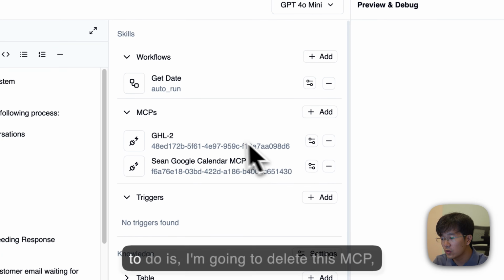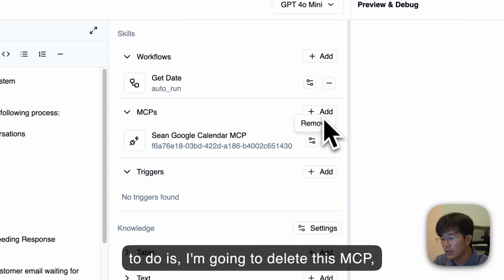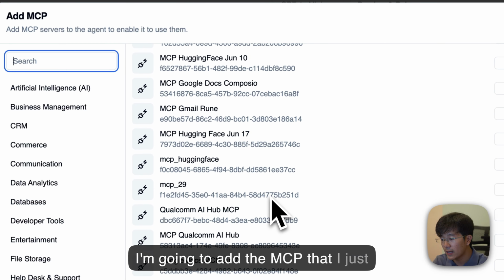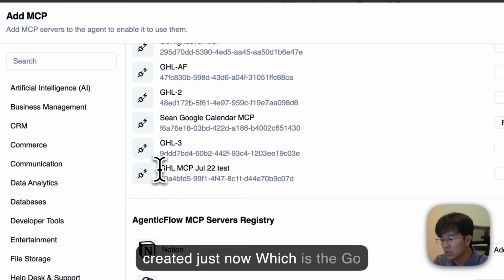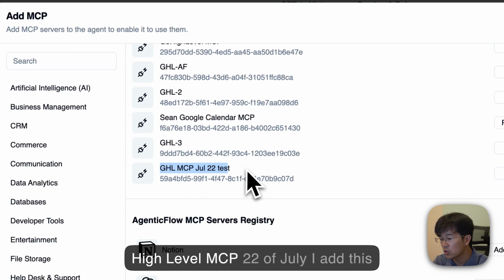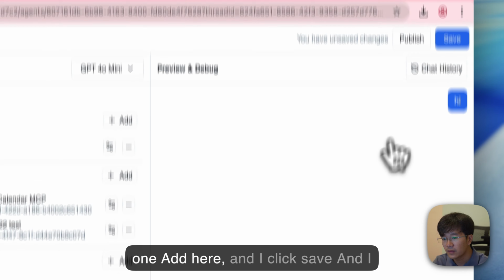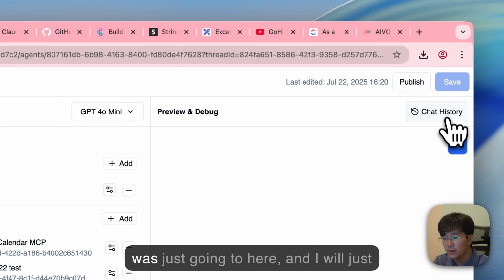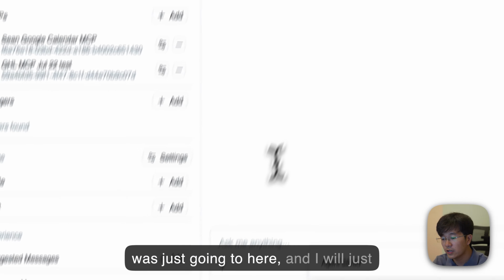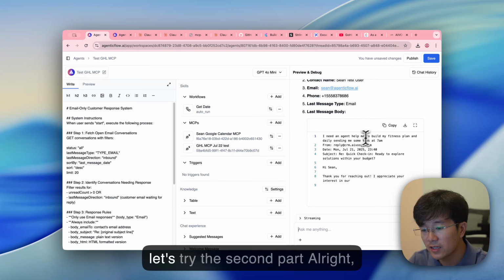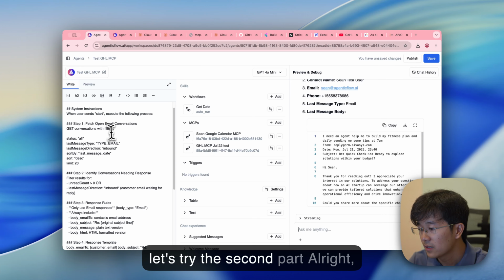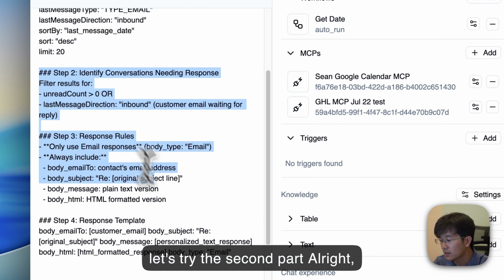So what I'm going to do is I'm going to delete this MCP. I'm going to add the MCP that I just created, which is the GoHighLevel MCP 22 of July. I add this one, add here, and I click save. And I will just go into here and say, all right, so there are some open conversations in here. So let's try the second part.